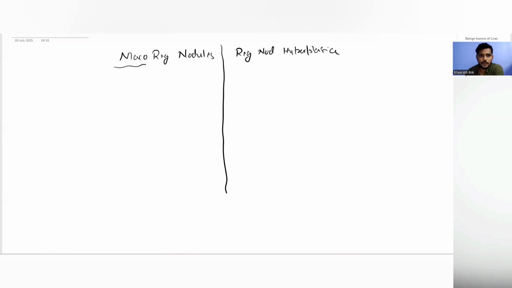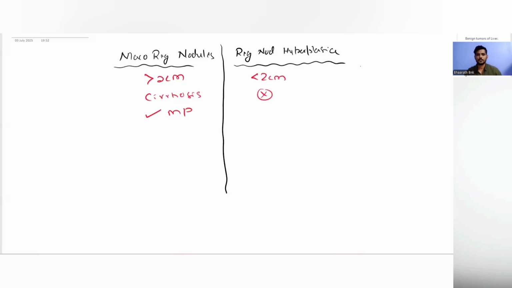Macro regenerative nodules were initially called adenomatous nodules. These are more than 2 centimeters, are seen in patients with cirrhosis, and have a malignant potential. While regenerative nodular hyperplasia has diffuse nodules of less than 2 centimeters, it is not associated with cirrhosis and it does not have malignant potential, right?